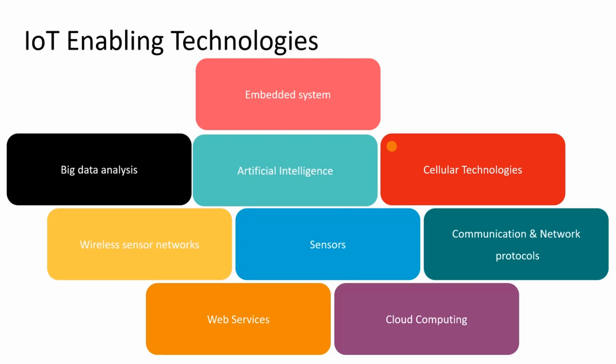Cellular technologies are mainly used to connect the controller with the internet world. And wireless sensor networks. Wireless sensor networks are legacy networks. Even though they are legacy networks, we can connect them to the internet using cellular technologies, Wi-Fi or 6LoWPAN protocols.